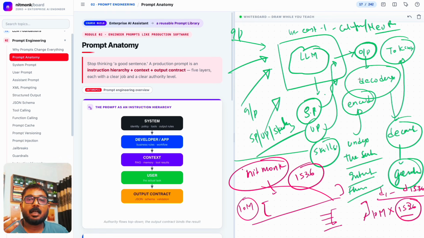That's why our output cost is always more than the input cost, right?